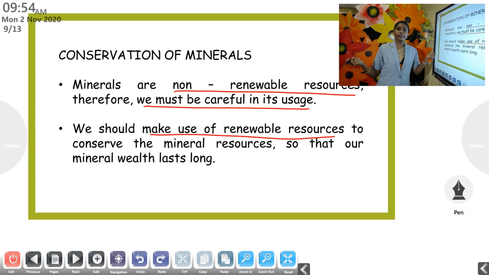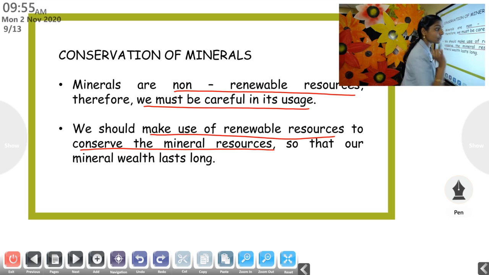This energy is being derived from where? From the sun, isn't it? It is not going to get over as long as we have the sun, we have the earth, we have this universe. We will experience the sunlight. So we should make use of renewable resources to conserve the mineral resources.